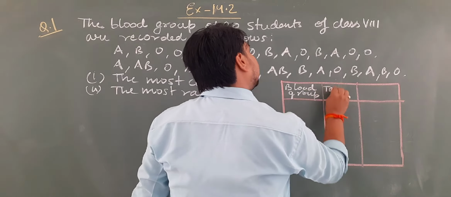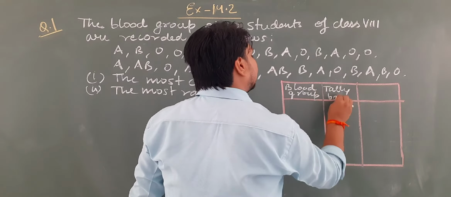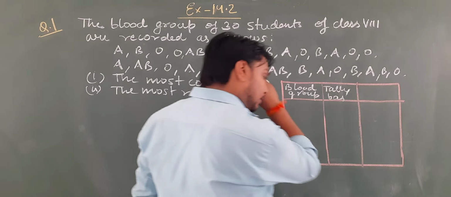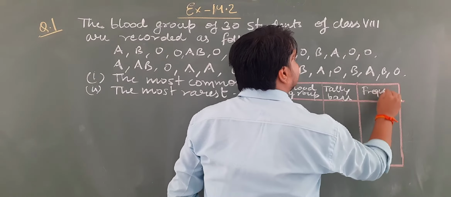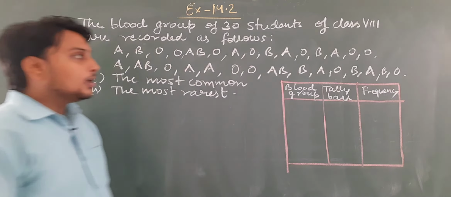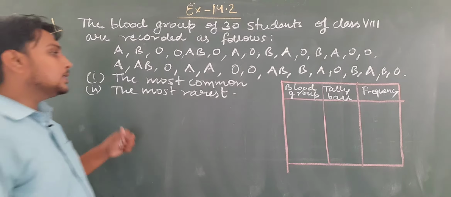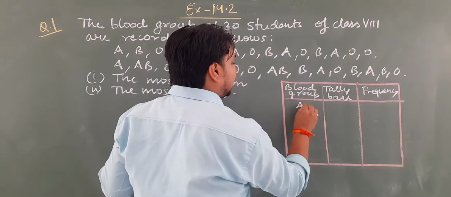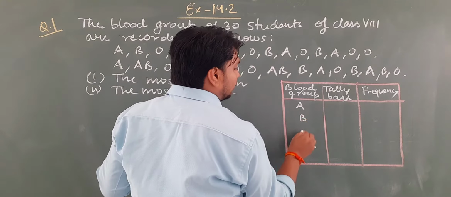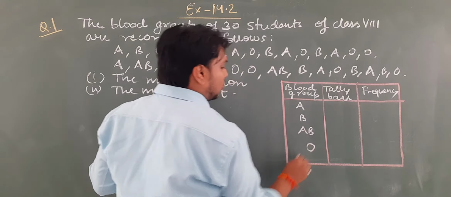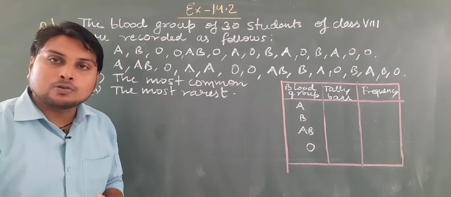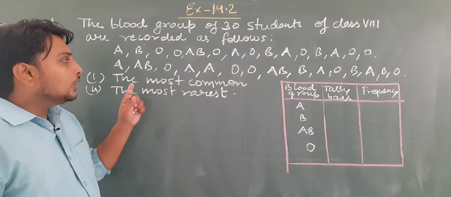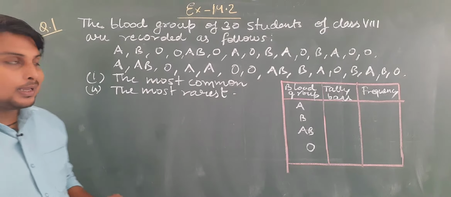Here we will write tally bars. In the question it is not said to represent tally bars, but if we show it, it is good. And here we will write the frequency. Now, how many types of blood group are there? The types are A, B, AB and O. So students, firstly we have to count how many blood groups are there of A group.